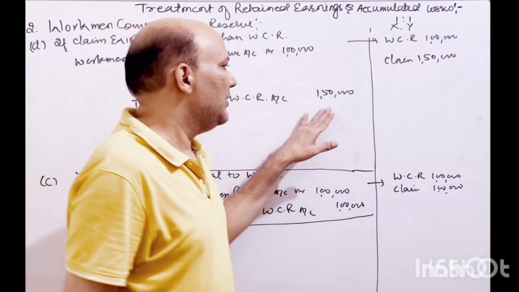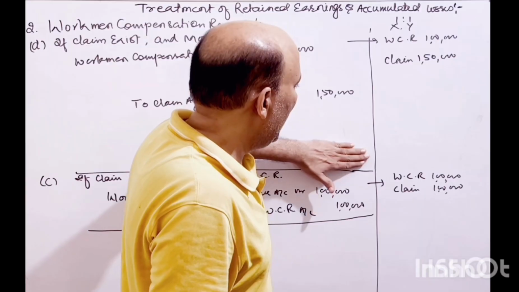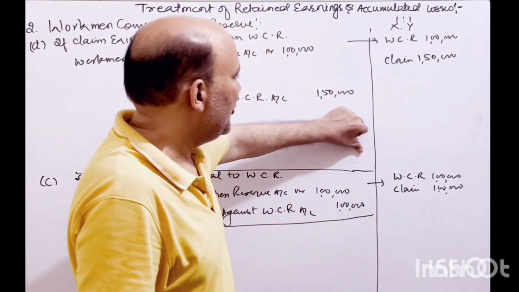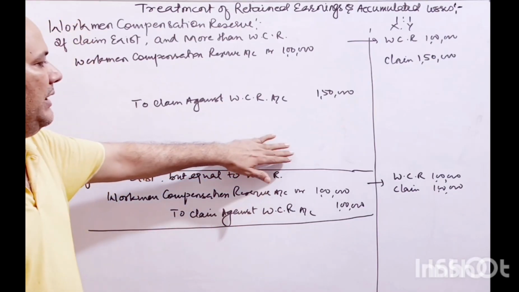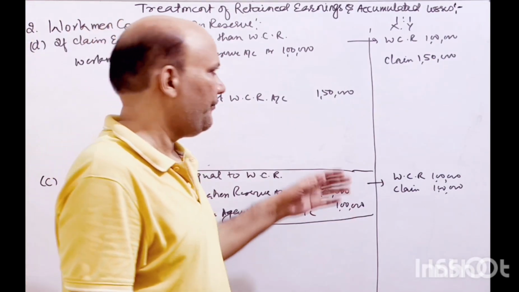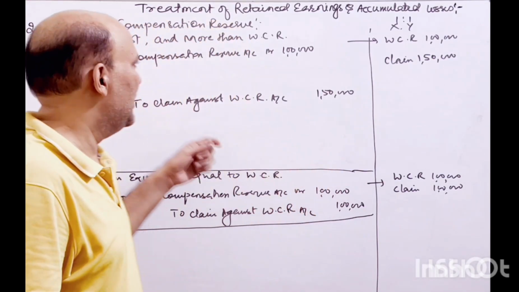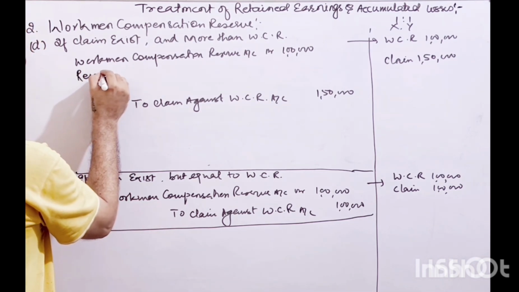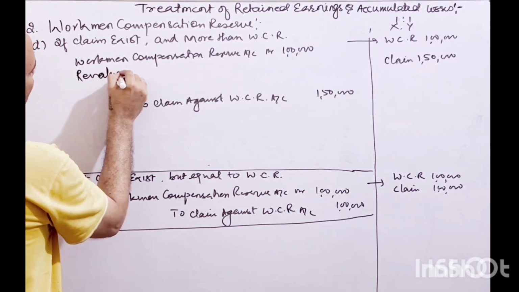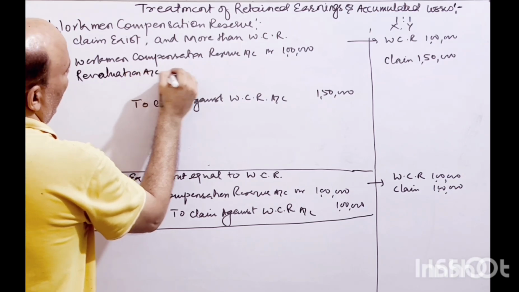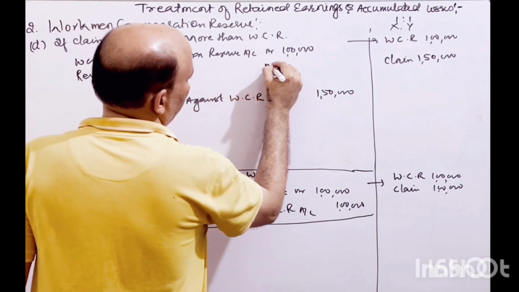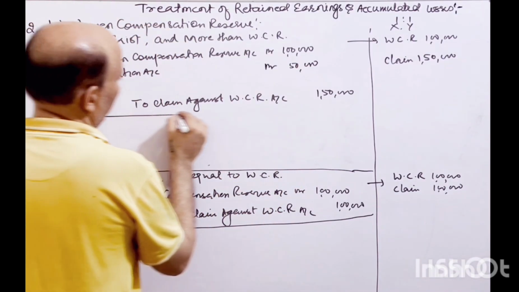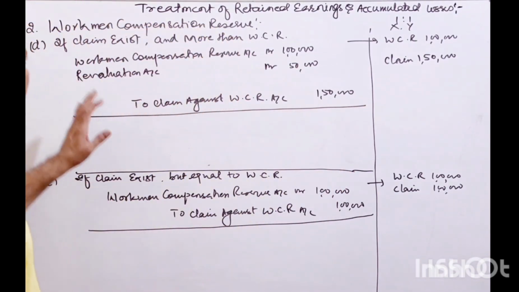Now in that condition, what happens? At the time of this whole process, we prepare the revaluation account, and everything we need, we take it through the revaluation account. So the balance amount will be taken through the revaluation account. So revaluation account will be debited here, revaluation account debit by 50,000. Now that's it. The entry is created, right?